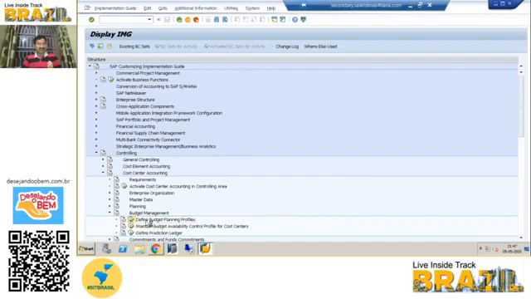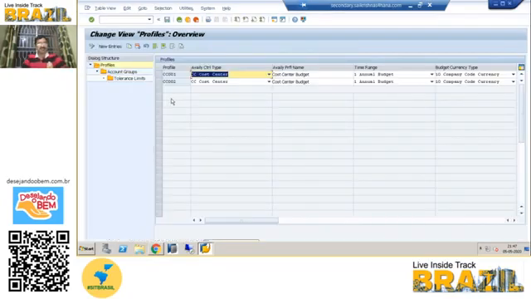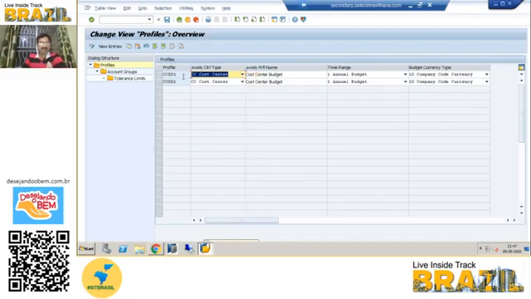So for the budget profile, you can create different profiles and maintain the budget availability control profile for the cost center. Here there are two profiles. See here: profile, availability control type, availability control only for cost center, and the availability profile name, whatever profile name you created, will come. The time range has only annual budget, and you have the option of company code currency or global currency. You can choose any option.